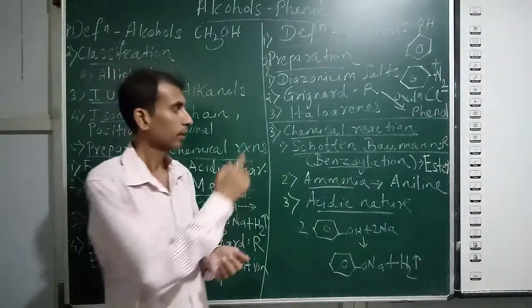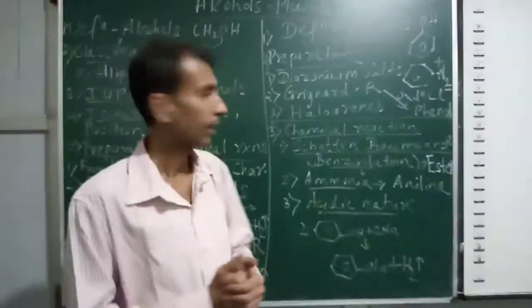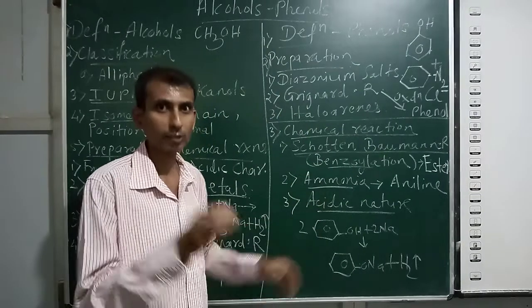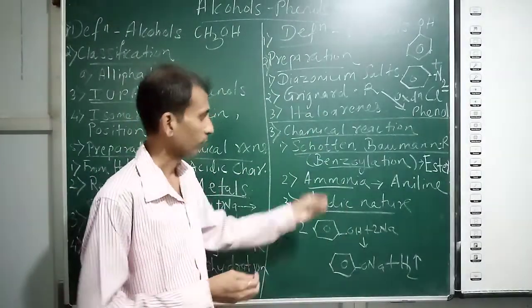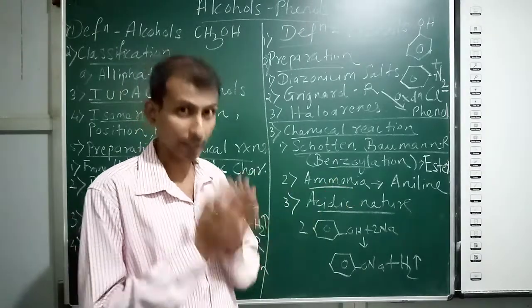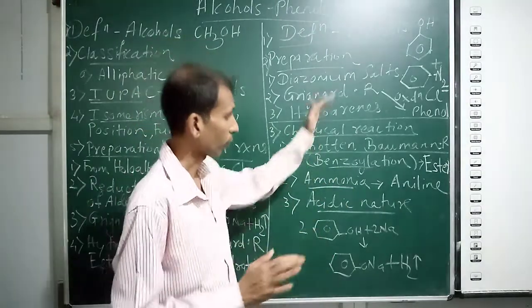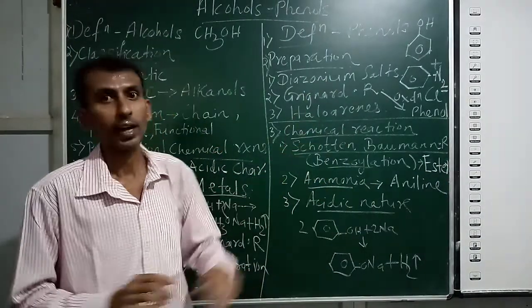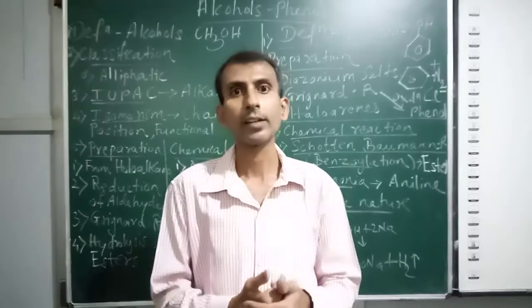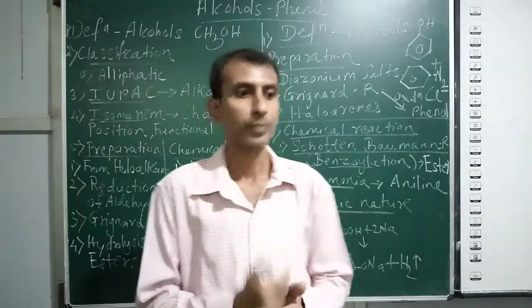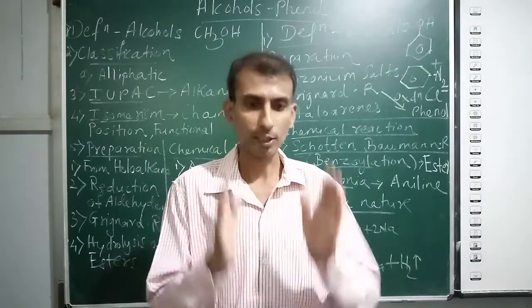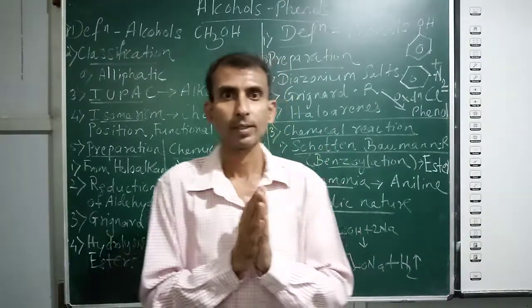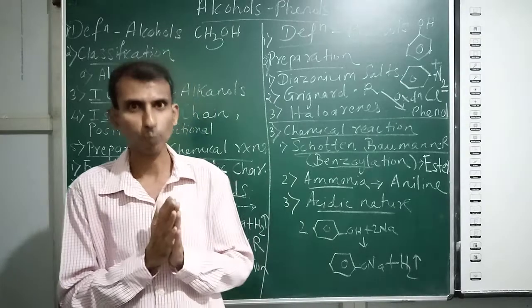So next time, from this chapter, ethers are remaining, and a few name reactions we have to cover from phenols. Some more chemical reactions are there, very important. Three to four name reactions are very important from the board examination point of view. Name reactions of phenol, then ethers, and then I will also complete the introductory part of amines, which is there for your exams. These three parts we will cover in our next video link, that is tomorrow.